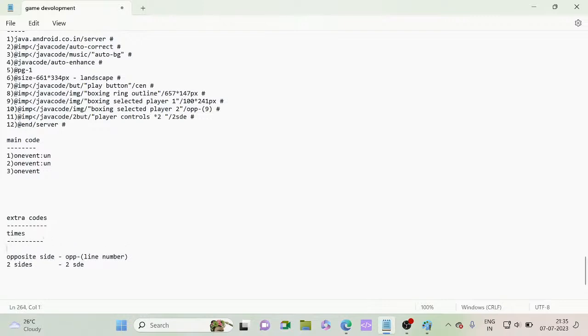For full time it's full, and when starting it's start. Okay, so the full time we will be giving full, and for half time we will be giving half, and like that we can give the things.